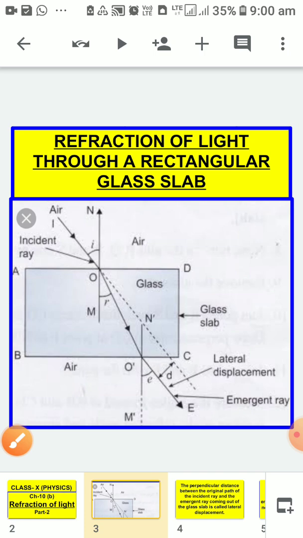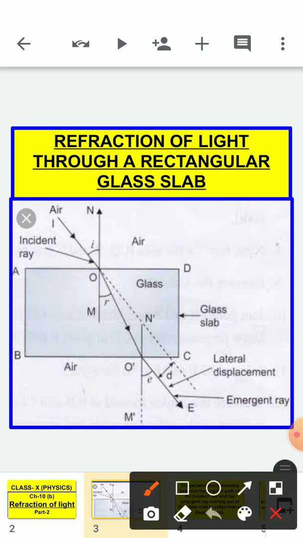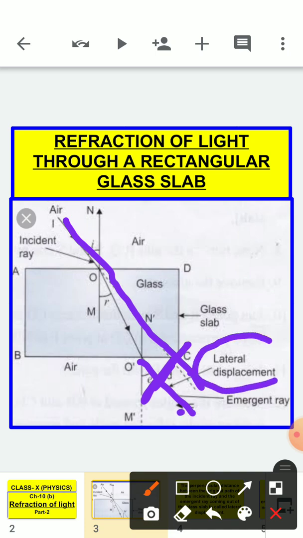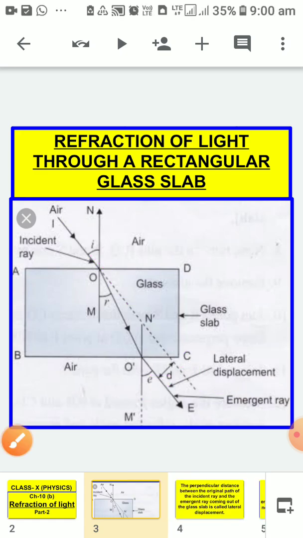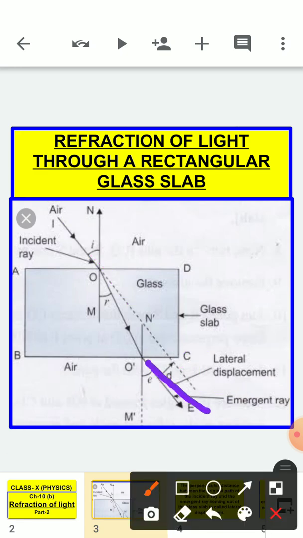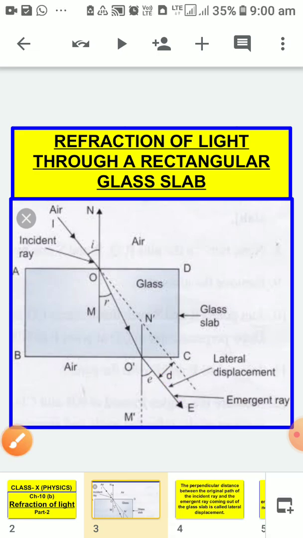Now if you compare this figure, we can see the actual path of light. Light always moves in a straight path, but in our case, because of refraction, it bends. So there is some displacement. This displacement from the original path to the actual path is known as lateral displacement. And the ray which comes out from the glass after refraction is known as the emergent ray. This you will do in the practical activity also.